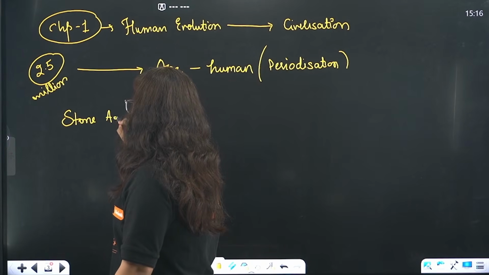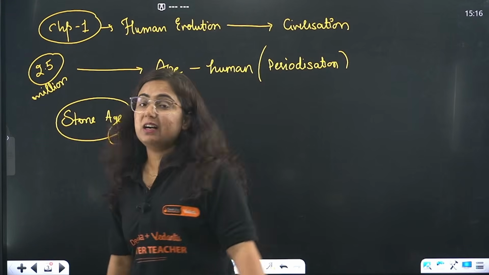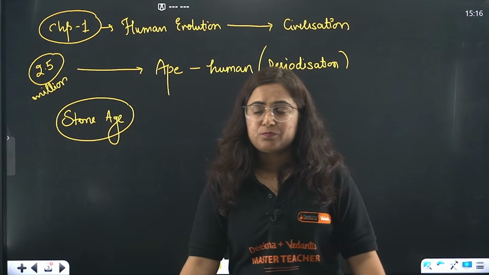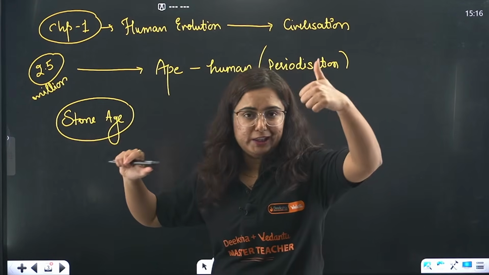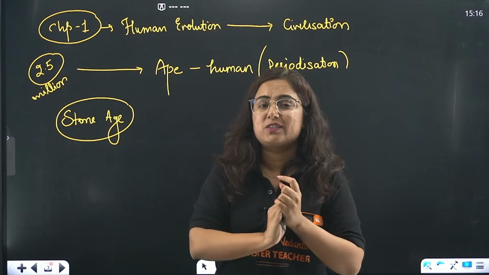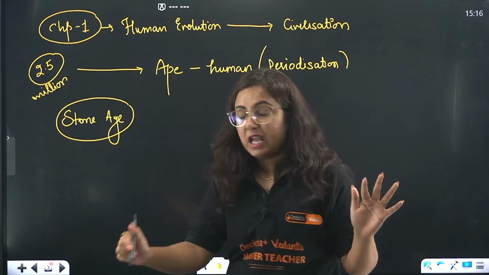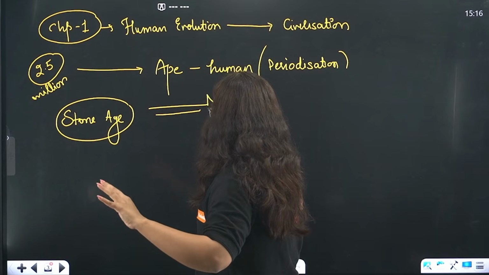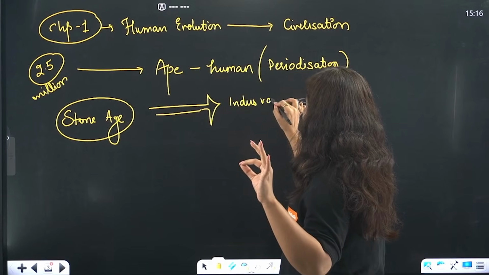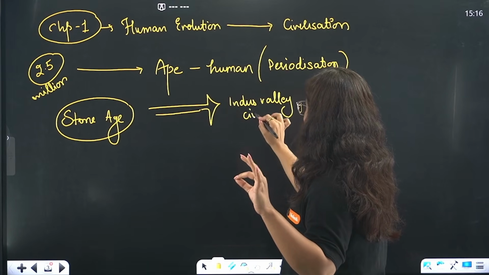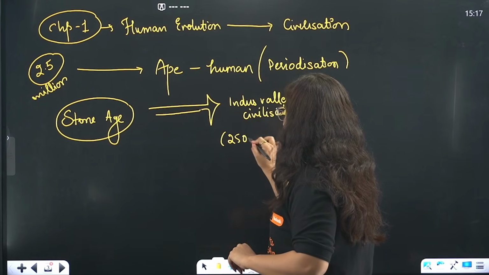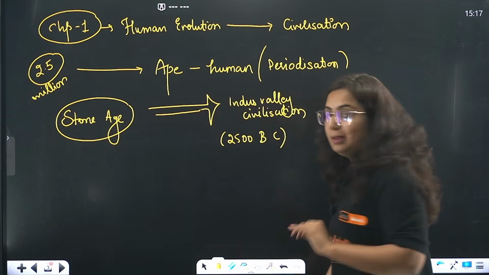In the Stone Age, humans knew how to use stones for making tools and implements to hunt, gather, etc. In the Stone Age we also learned about the Paleolithic, Mesolithic and Neolithic ages. During this time, the discovery of fire was made and farming was started. After that, gradually we saw the first civilization, the Indus Valley civilization. For your knowledge, the Indus Valley civilization was around 2500 BC. Here BC means before Christ.